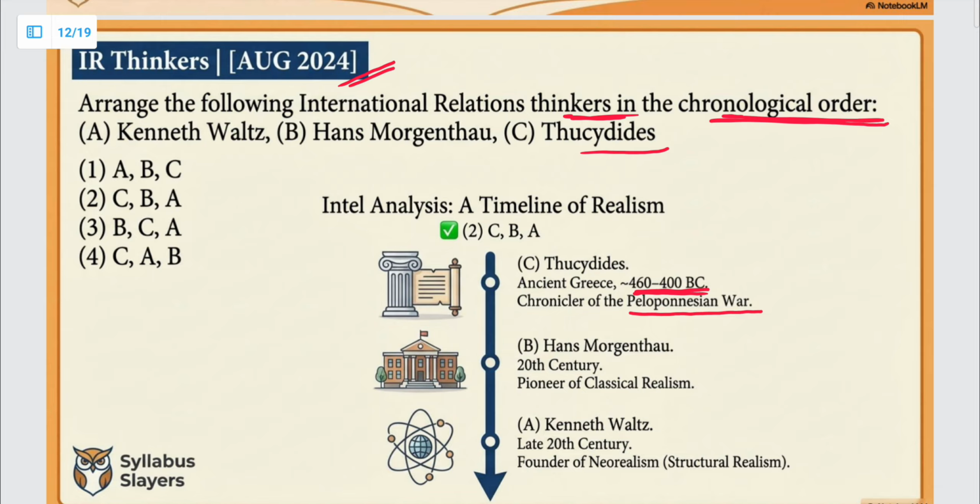Next, Hans Morgenthau was there in the 20th century, early 20th century, and he was a pioneer of classical realism. Next, we had Kenneth Waltz. He was a part of the late 20th century and he was a founder of neo-realism or structural realism.